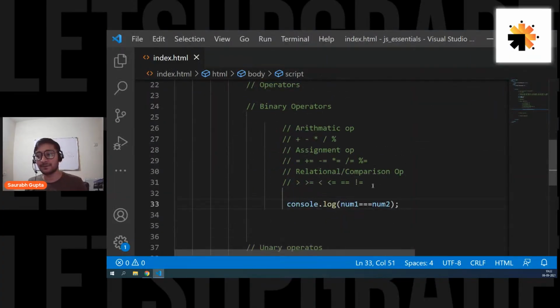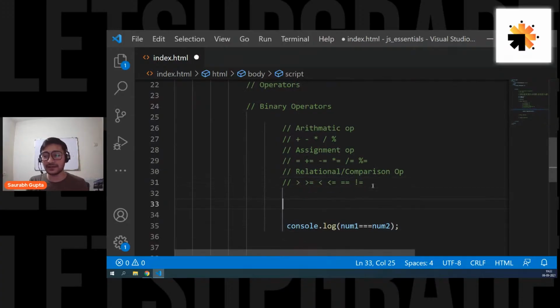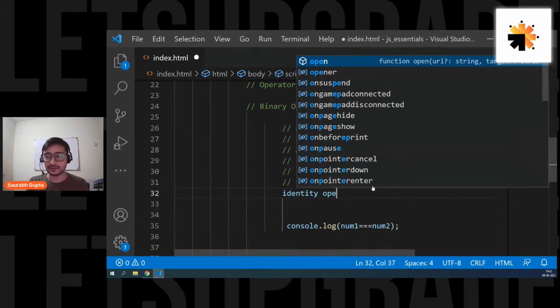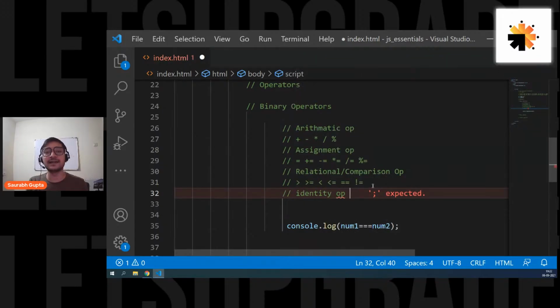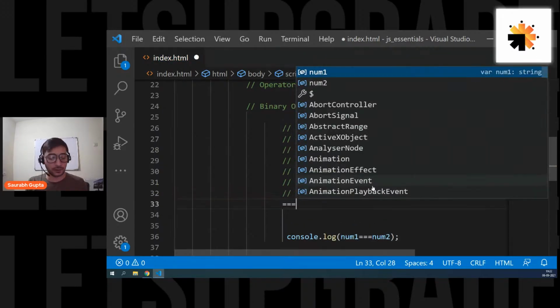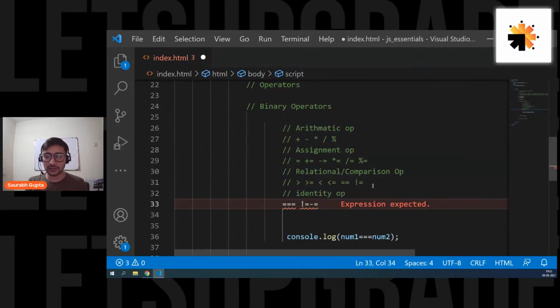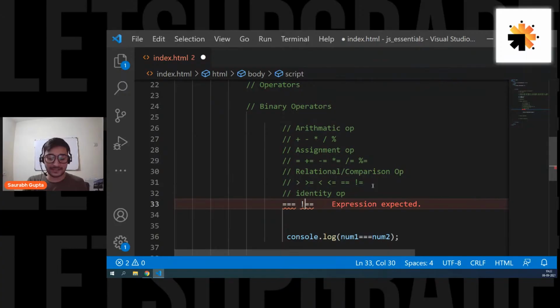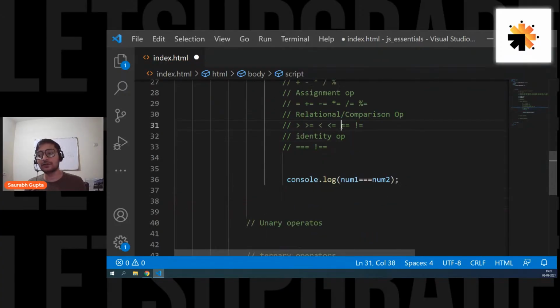Is that clear? So you also have triple equal to that comes under the category called identity operators. That's why these are called identity operators: triple equal to and not double equal to, so that you can check for lookalikes as well as types. So instead of going for these two, always go for these two. Never go for normal double equal to.